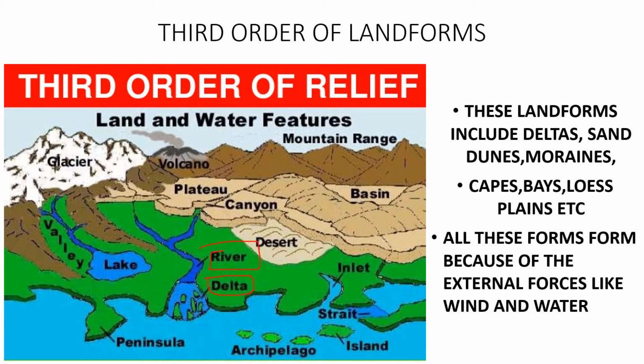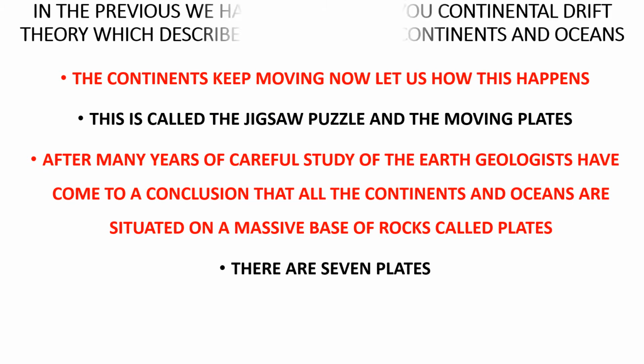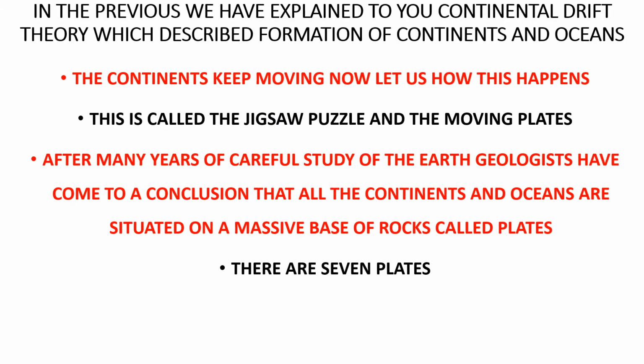Okay, now let us go further. In the previous lesson, we explained the continental drift theory, how oceans and continents were formed. I hope you remember. If you don't remember, just see that video again. It will be there on YouTube. The continents keep moving now. Let us know how this happens. The continents keep moving. They don't stay at a single place. They keep moving, but it is so slow that we cannot know. Even now we are moving, but we don't know that we are moving.